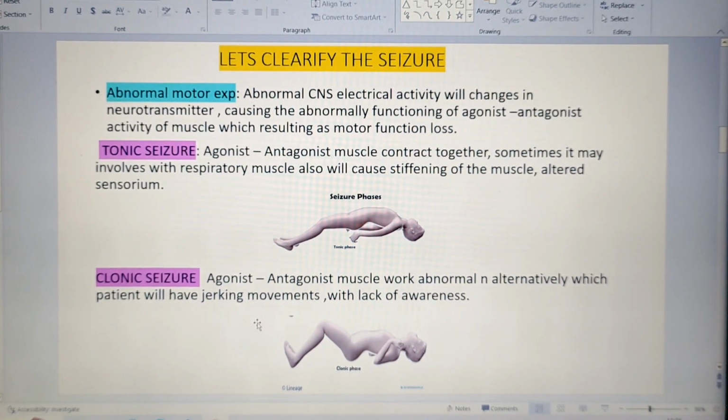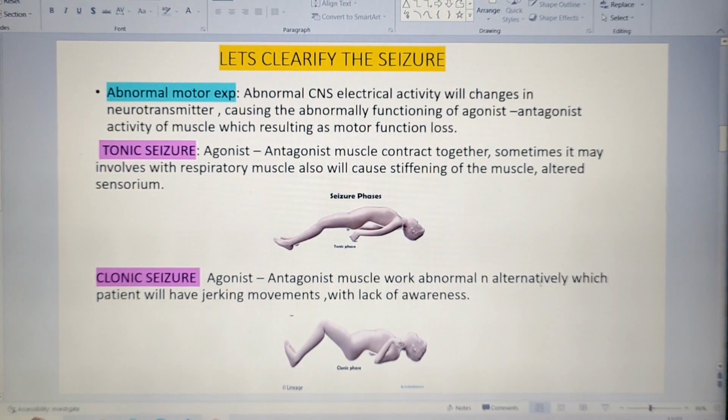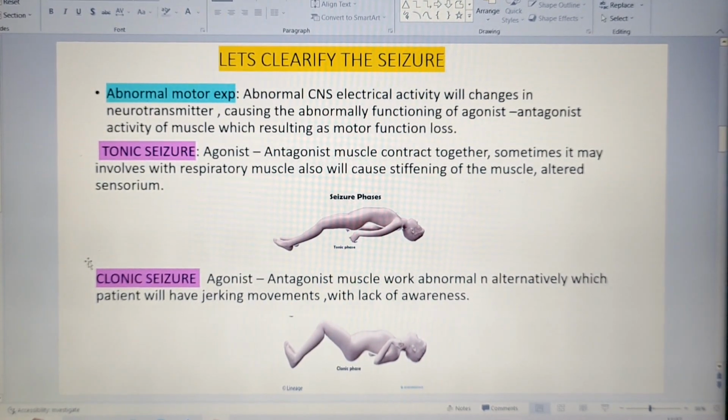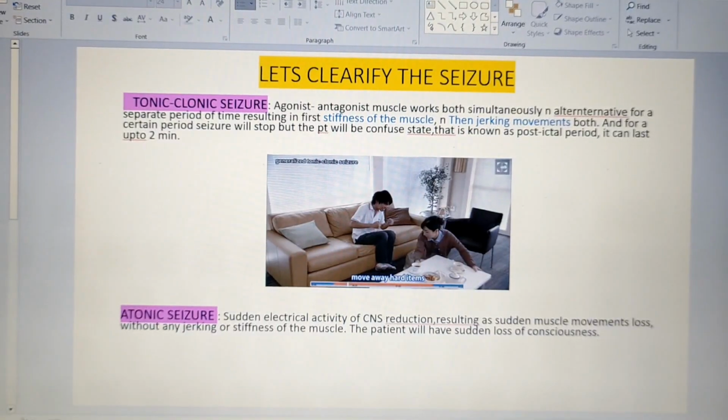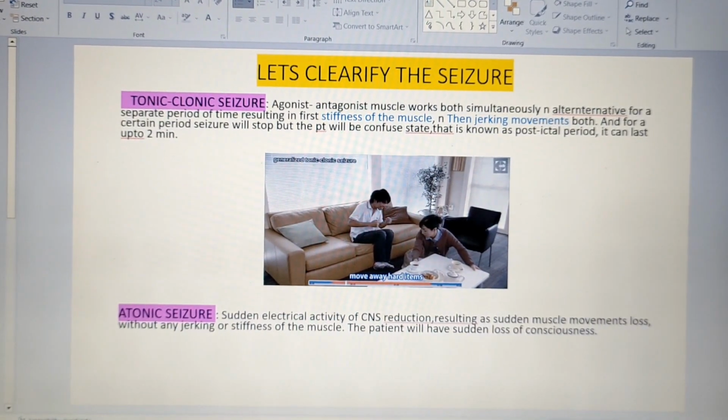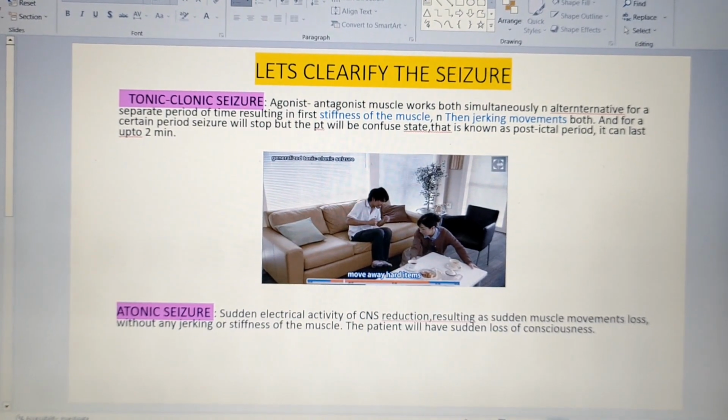They are shaking their body, right? They are not doing it by themselves. It is the somatomotor cortex problem where the agonist and antagonist muscles are working alternately and abnormally. You should mark both these words: abnormally and alternately they are working, resulting in jerking movement. So that is known as clonic seizure. Now come to the tonic clonic seizure, which is also known as grand mal seizure.